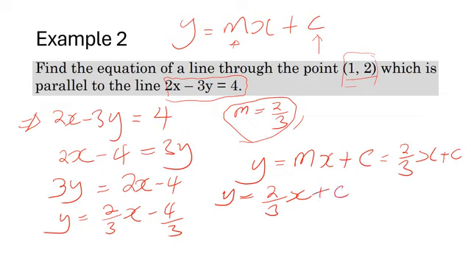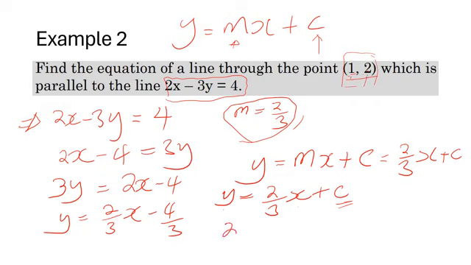Here you have one unknown, c, because for y and x we have those points. Because this line has to pass through there, that is y, that is x.